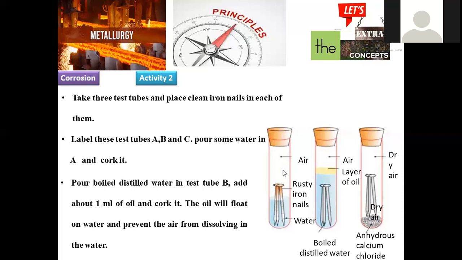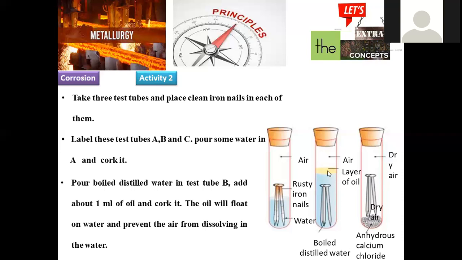What are the conditions? In the first, we are taking water, and the nail is dipped into water with free air circulation available. In the second, the nail is there with water, but air is not there. In the third condition, air is there, but water is not there. This is said to be dry air, where calcium chloride absorbs all the moisture, if any is present in the air, and that's why we can say it is dry air.